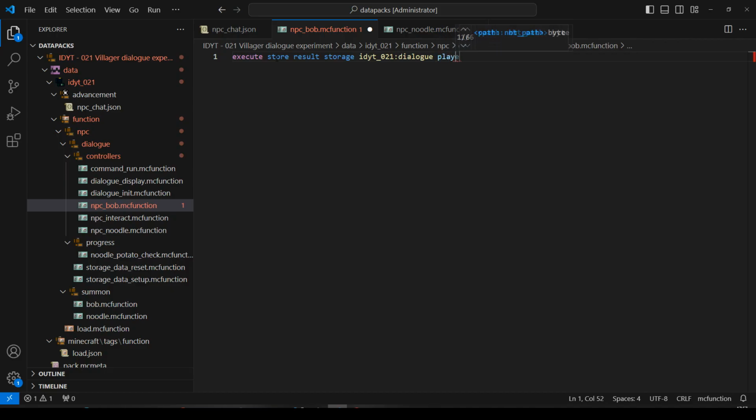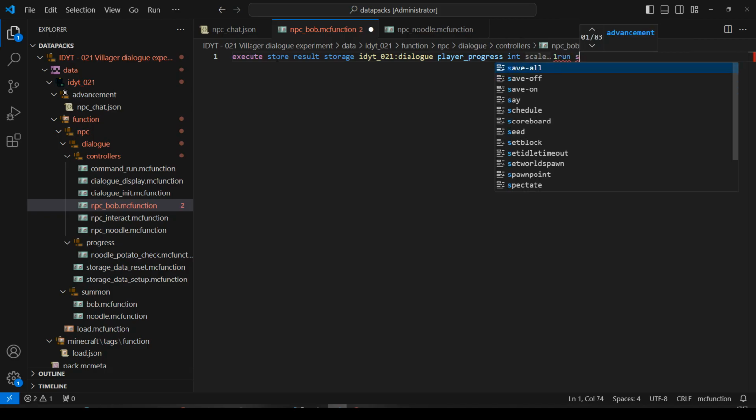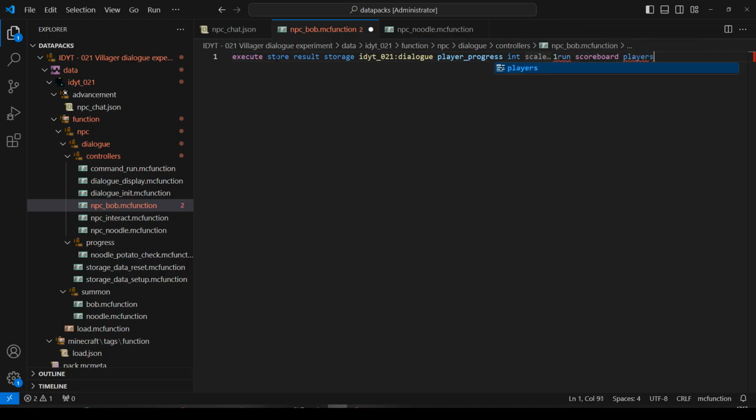I'll store it into the player progress. Remember we reset that in the reset function we did. As an integer, times it by 1, and we will run scoreboard players get from S player progress Bob, because this is Bob's NPC Bob function. So we now have our player progress we can access from storage.